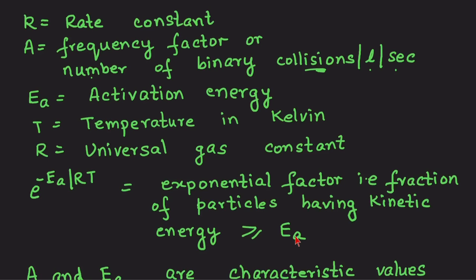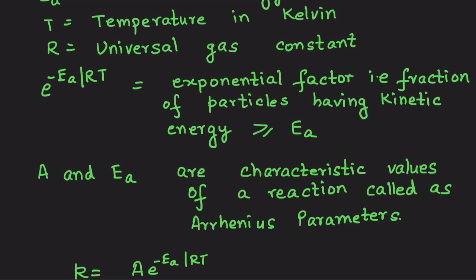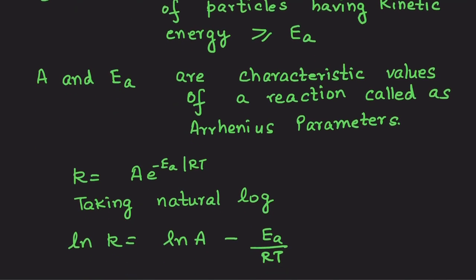So that gives us an idea to what extent the reaction will go on, in the sense of how fast or how slow the reaction will go on. Capital A, the frequency factor, and the activation energy are characteristic values of a reaction, and they are known as Arrhenius parameters.